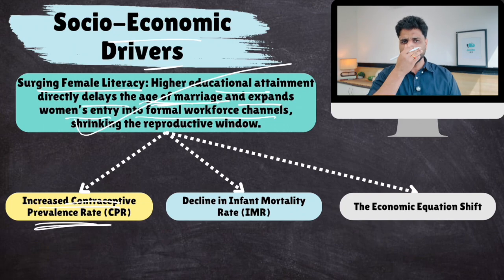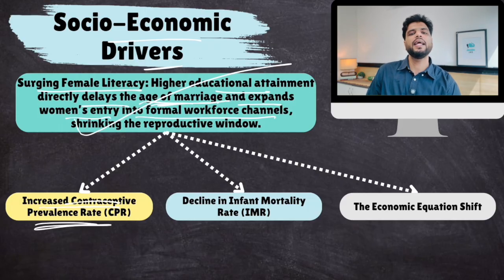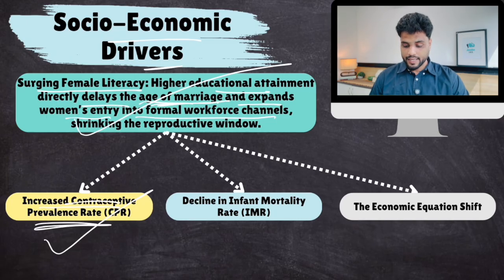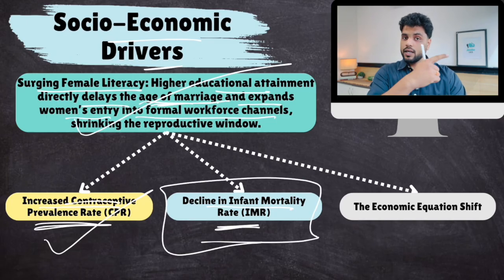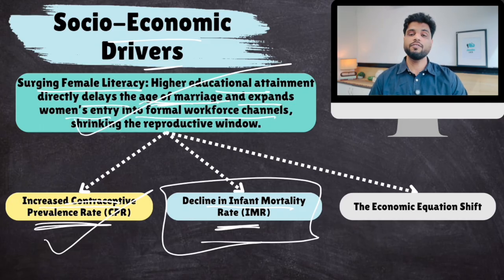Or let's not use the word safe sex, but they can delay pregnancies. Okay, this is there. Then there is decline in infant mortality rate. Now this is a thing. In earlier societies, infant mortality rate was really high. Infant mortality means that children die at a very young age, like within 28 days, prenatal, postnatal mortality.